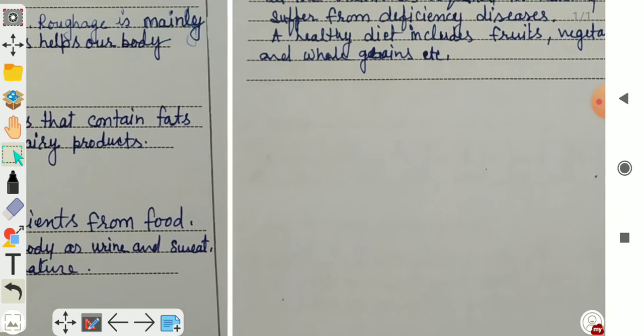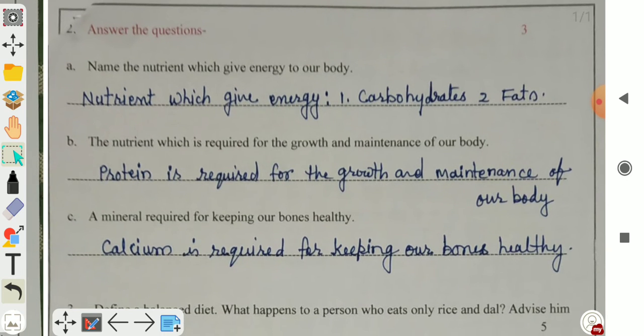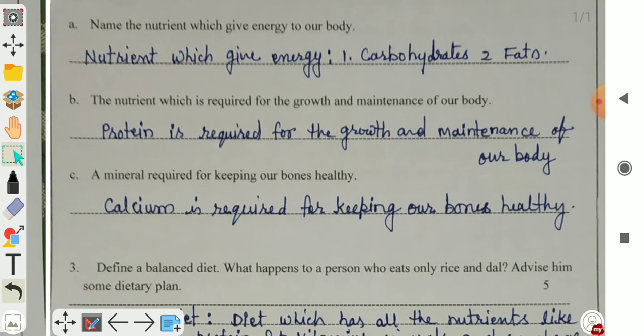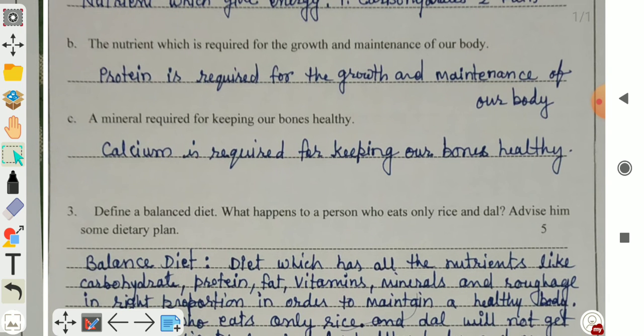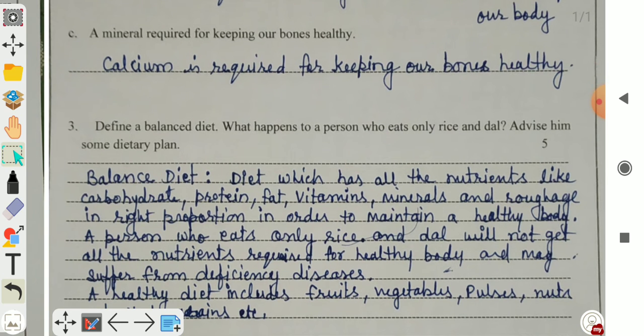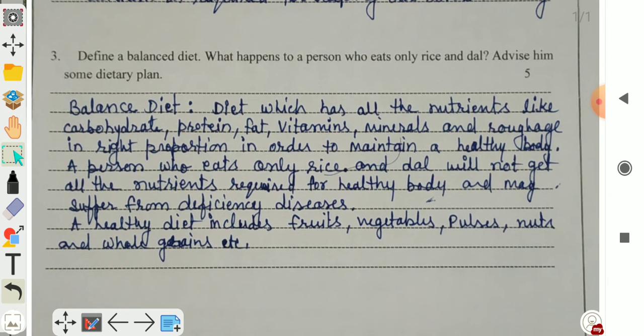Your next question is, name the following. Name the nutrients which give energy to our body. Nutrients which give energy: carbohydrate and fat. The nutrient which is required for the growth and maintenance of our body is protein. Third, C, a mineral required for keeping our bones healthy. This mineral is calcium.